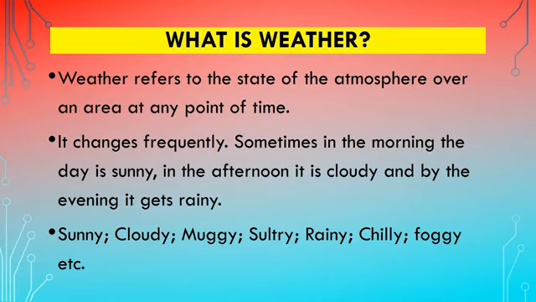Weather keeps on changing. The changes are more frequent in weather condition. That means in the morning, the day is sunny. In the afternoon, it gets cloudy. And maybe by the evening, there is a rainfall. That means within the day, within 24 hours, we may see different types of weather conditions. Sunny, cloudy, muggy, sultry, rainy, chilly, foggy. These are some terms that we normally use for weather condition.